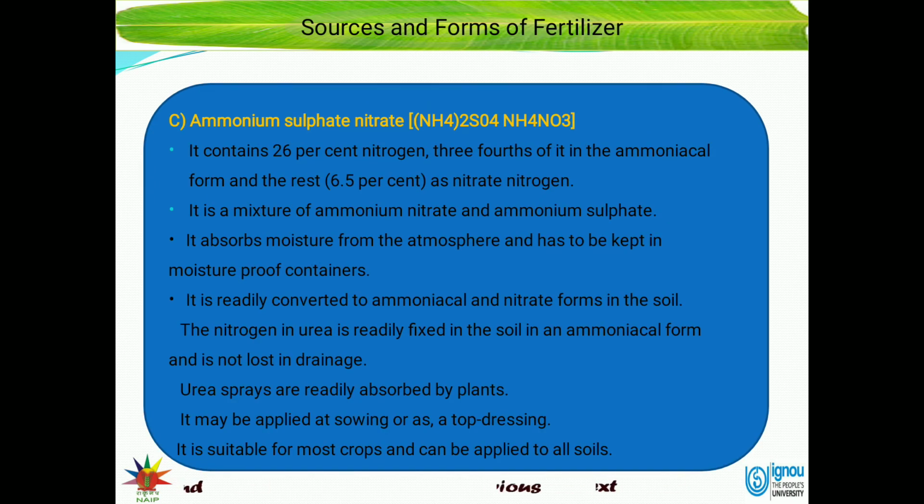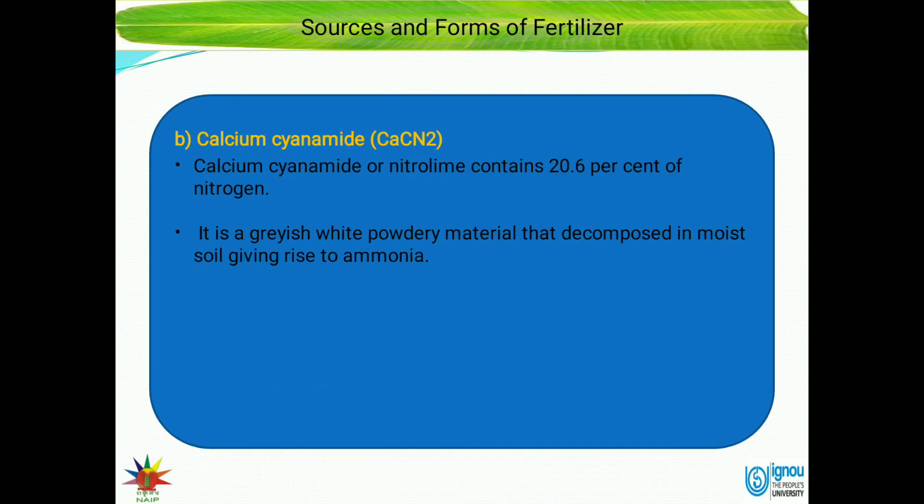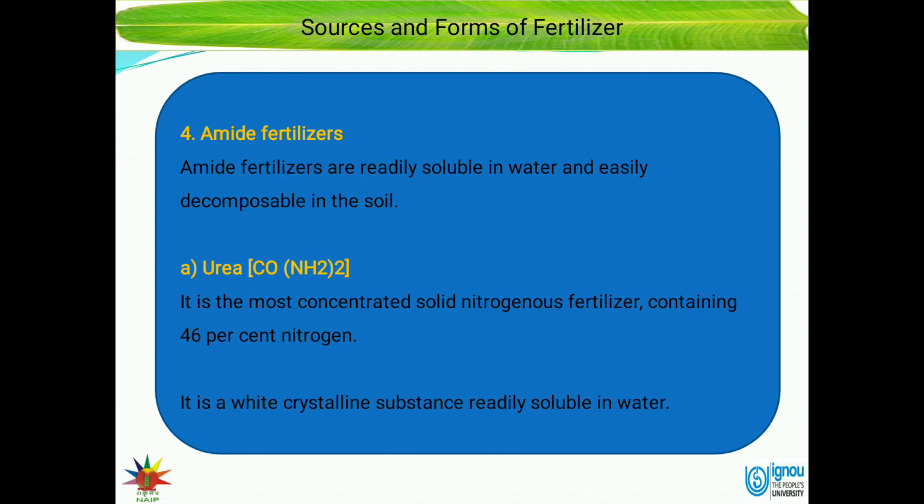Then ammonium sulfate nitrate, also containing 26% nitrogen. It may be applied at sowing or as a top dressing. It is suitable for most crops and can be applied to all types of soil. Then calcium cyanamide or nitrolime contains 20.6% nitrogen. It is a grayish white powdery material that decomposes in moist soil giving rise to ammonia.